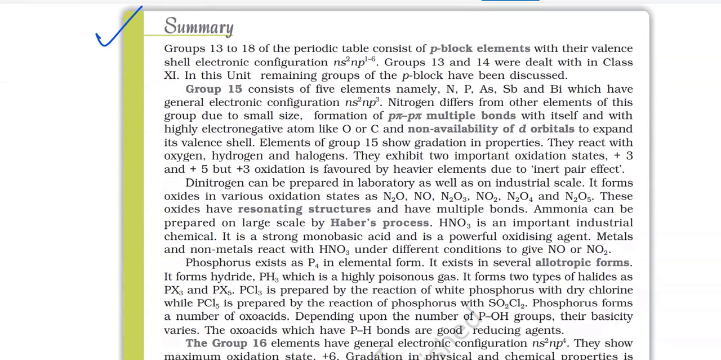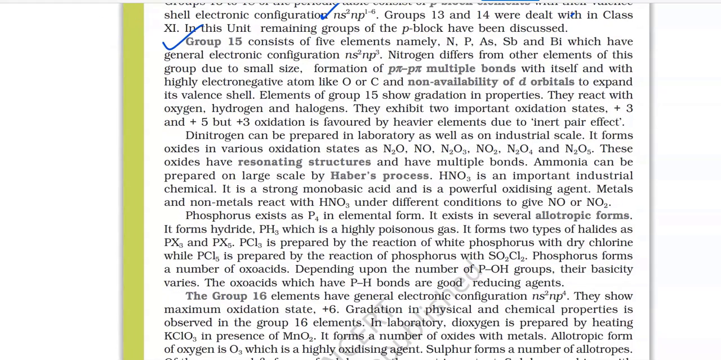Summary: Groups 13 to 18 of the periodic table consist of p block elements with their valence shell electronic configuration ns2 np1 to 6. Group 13 and 14 were dealt with in class 11. In this unit, remaining groups of the p block have been discussed. Group 15 consists of 5 elements, namely nitrogen, phosphorus, arsenic, Sb and Bi, which have general electronic configuration ns2 np3.